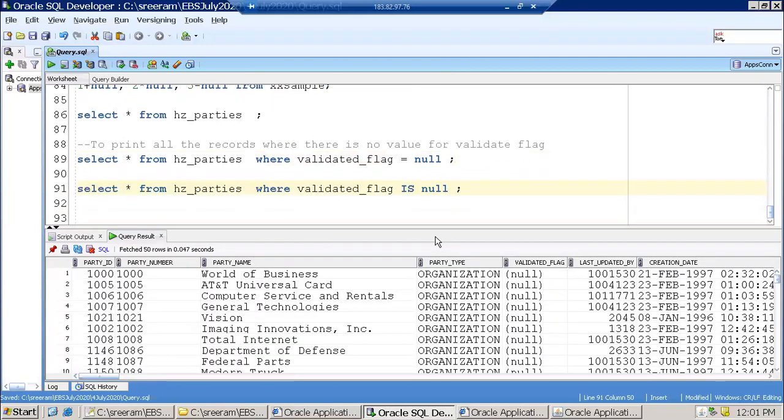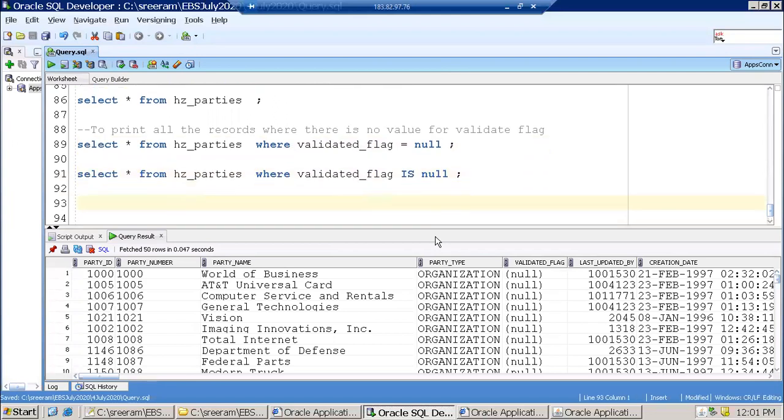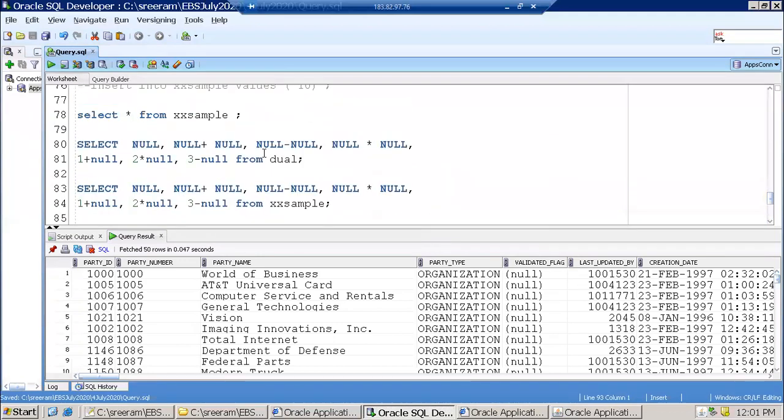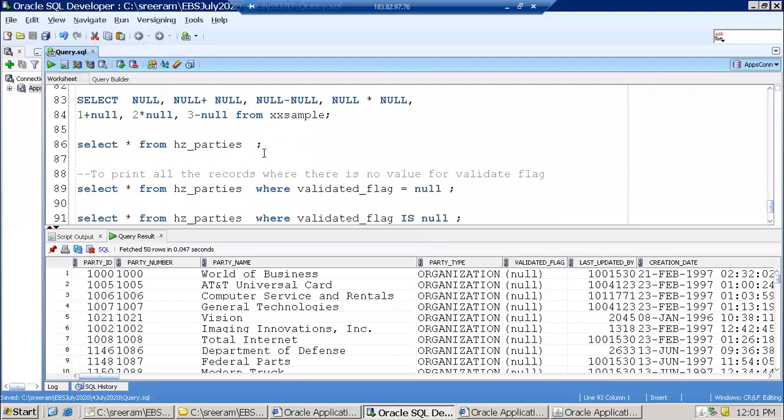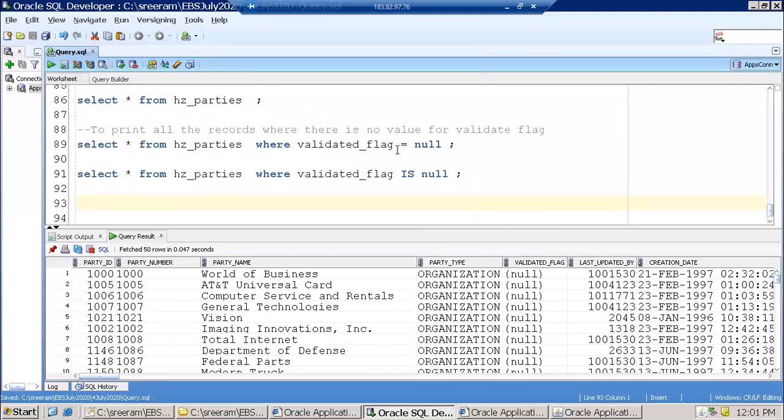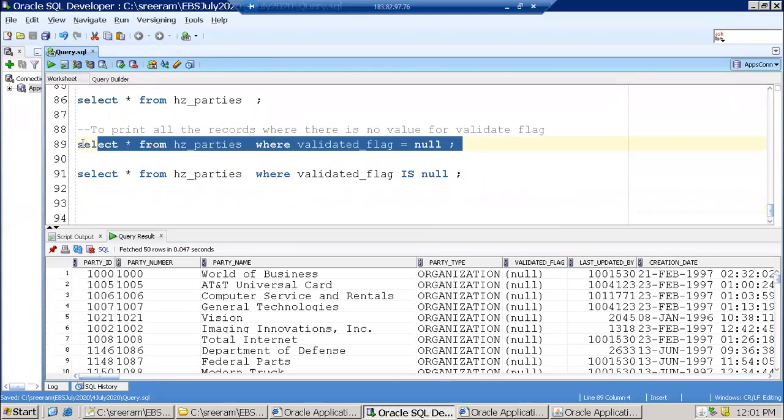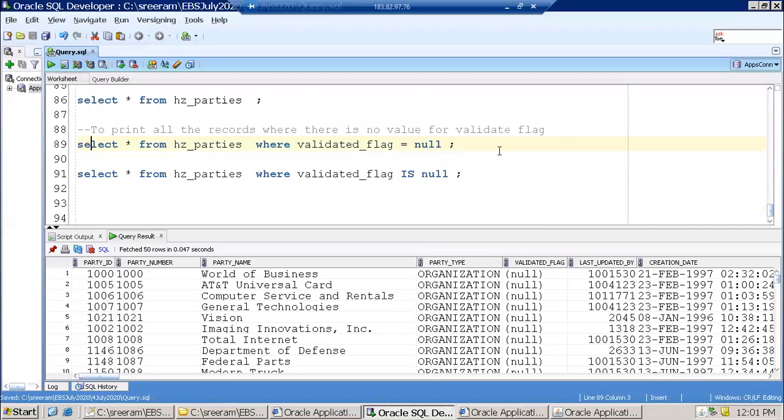This is the first thing with null. This is how you have to compare with null. Srikanth asks why it did not work with is equal to. Here we are trying to compare all the records with the null value. We just want to fetch wherever the value is null and get me that record. That is what the requirement was.